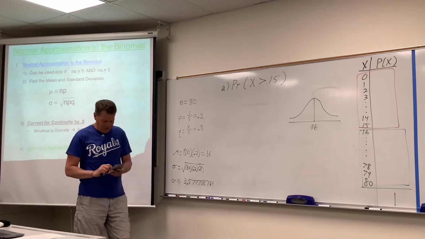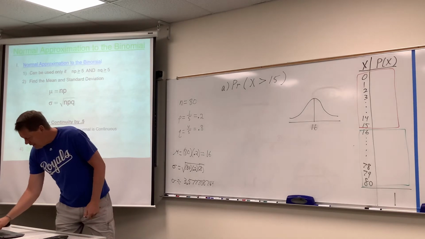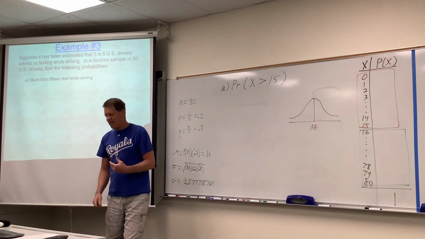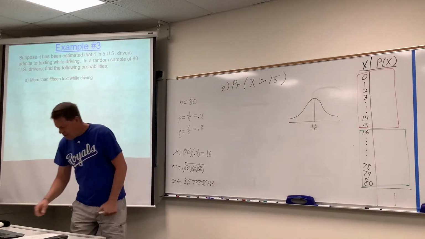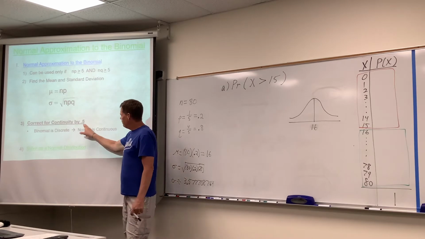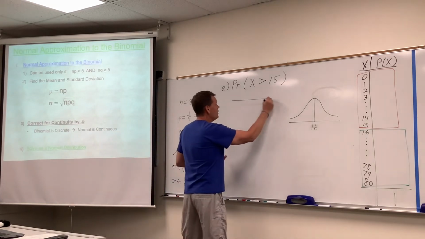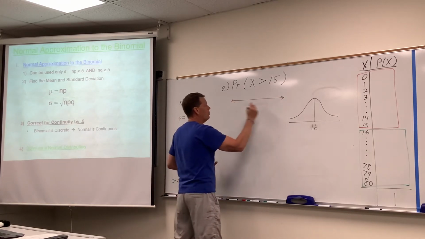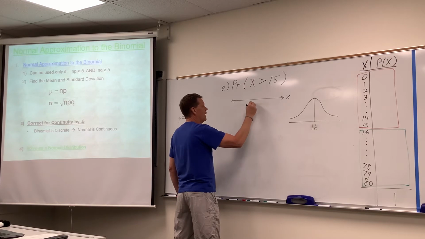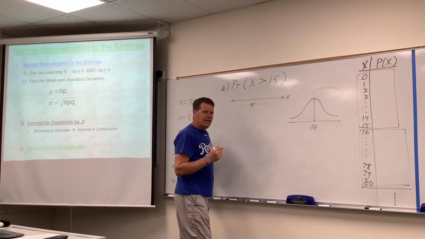All right, now, I think the biggest issue in this series of examples, and we're going to do parts A and B side by side to see that difference, is that step: correct for continuity, by 0.5. So, this is the visual I've been using for years, a number line to represent x. 15 is the number that we're talking about. Now when it says greater than 15, we're not including 15 in that picture.